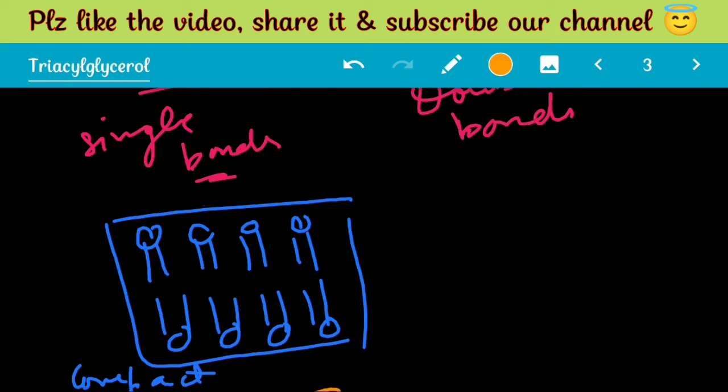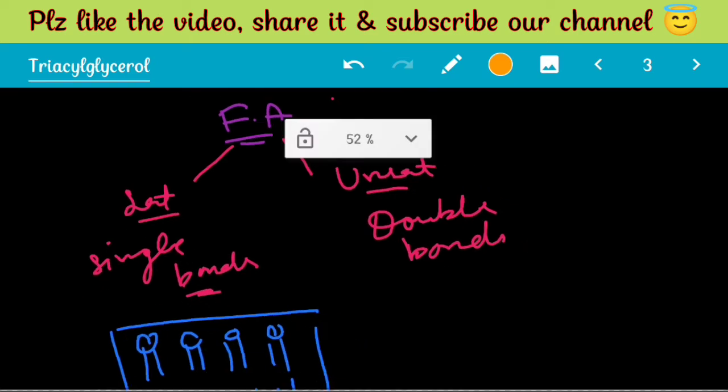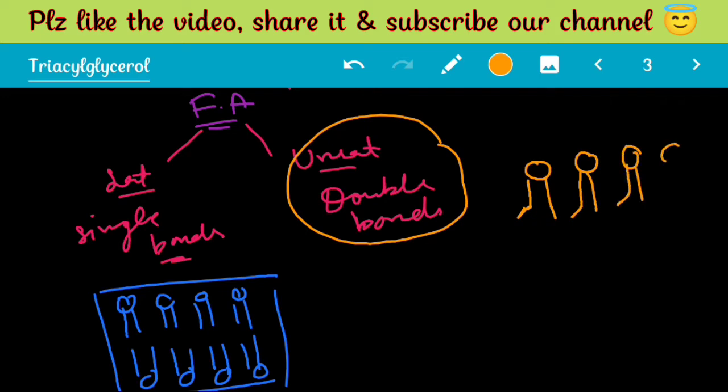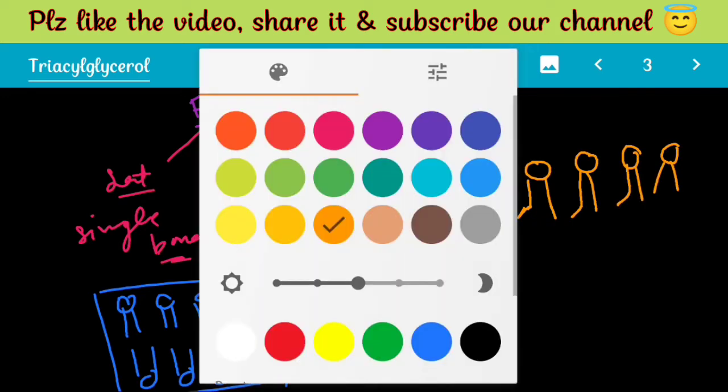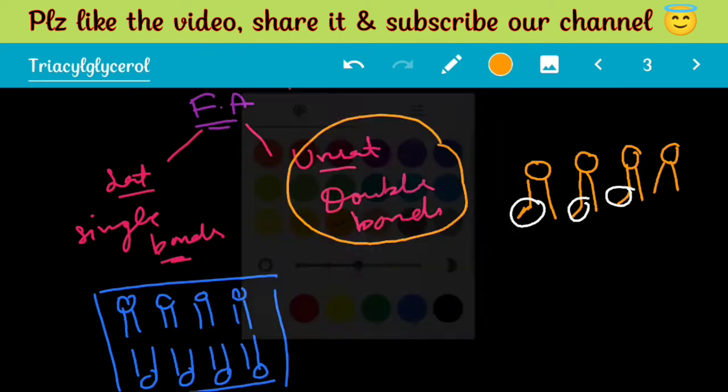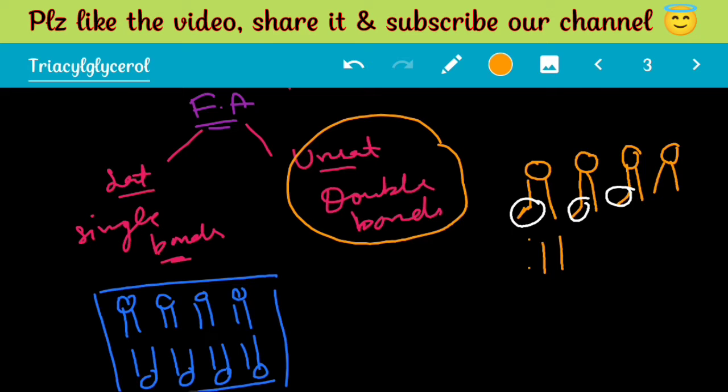But in the case of unsaturated fatty acids, due to the double bond, we have a kink in the hydrocarbon tail, like this. This is the kink, and as a result, these fatty acids are not packed properly.